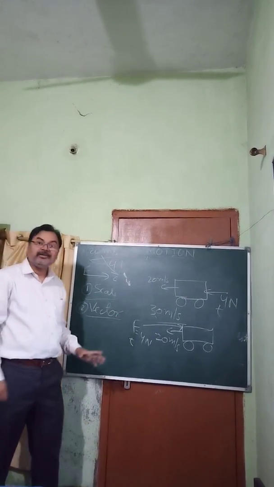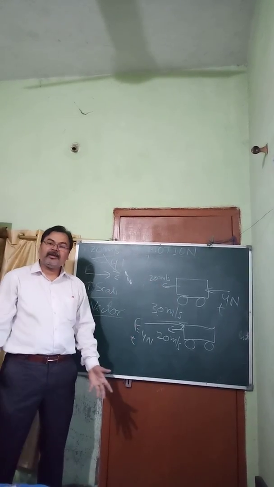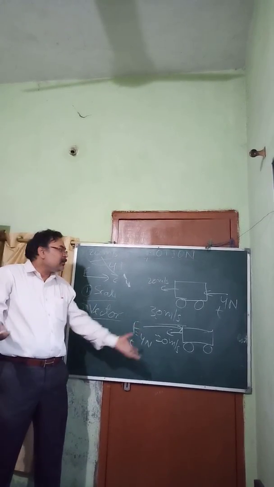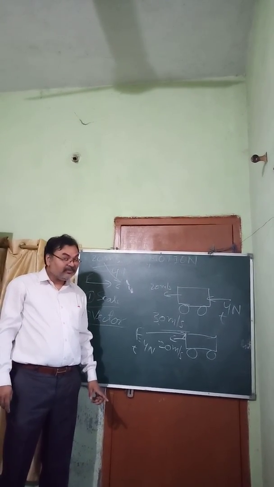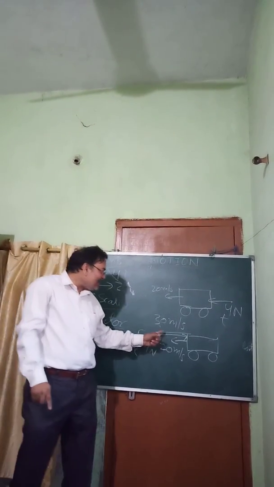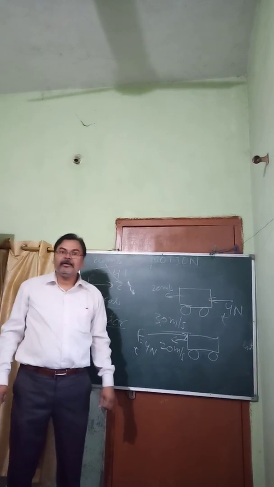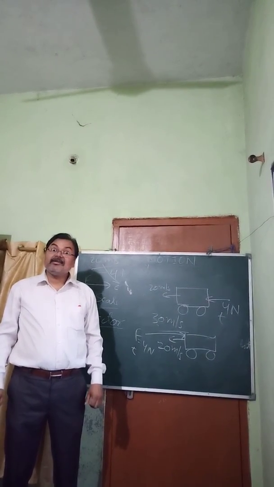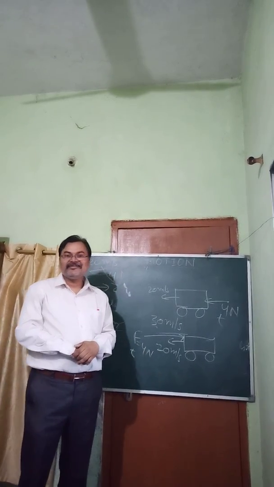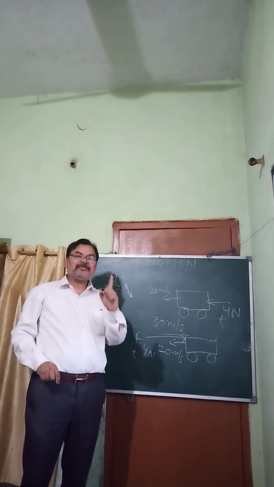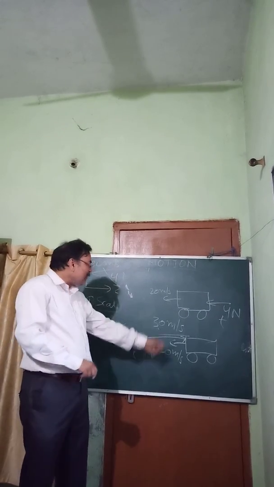But what you found? The results are different. Why is the result different when everything is the same? Everything is not the same. Then what is different? Obviously the direction of application of force is different. So what does it indicate? It indicates that force depends on direction. Force has to do something with the direction, and that's why the result is different.